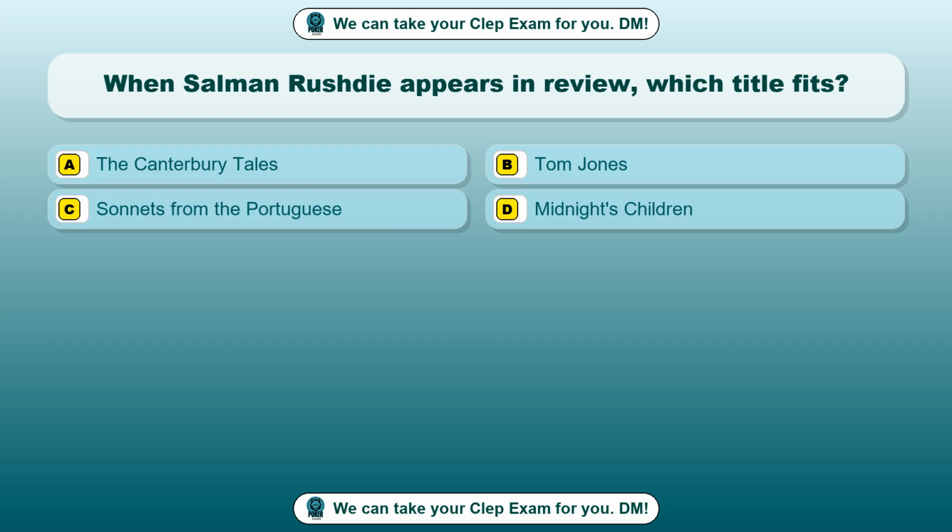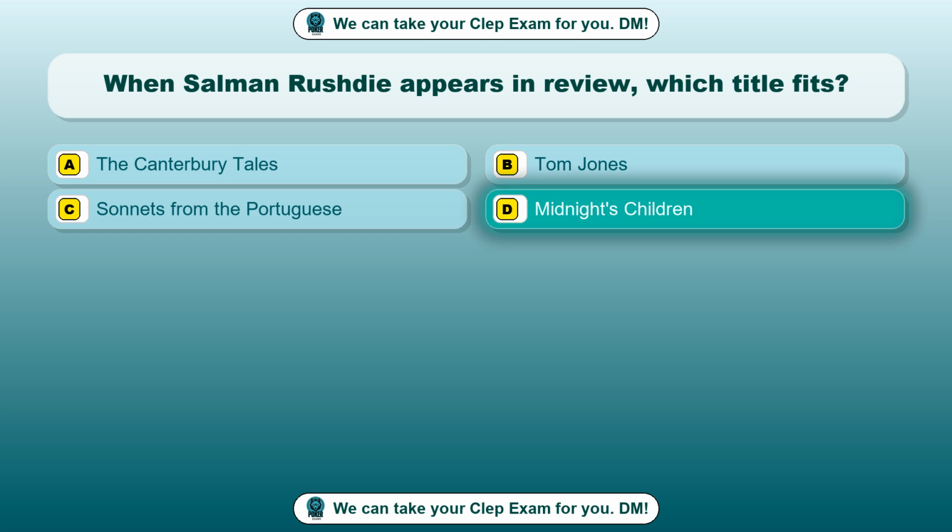Question 9. When Salman Rushdie appears in review, which title fits? Option A. The Canterbury Tales. Option B. Tom Jones. Option C. Sonnets from the Portuguese. Option D. Midnight's Children. The correct answer is option D. Midnight's Children.